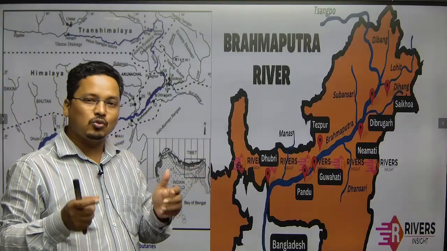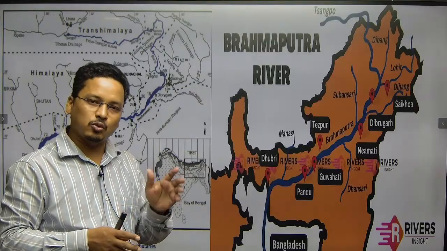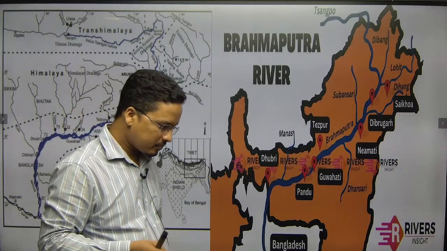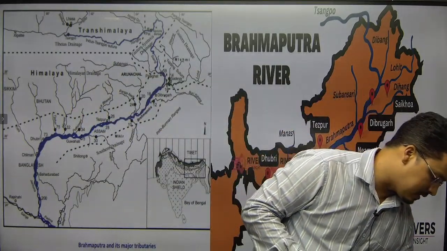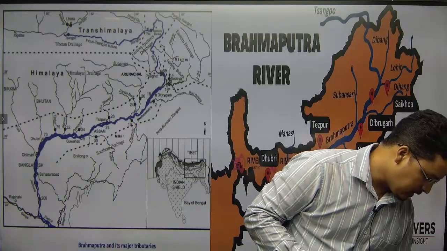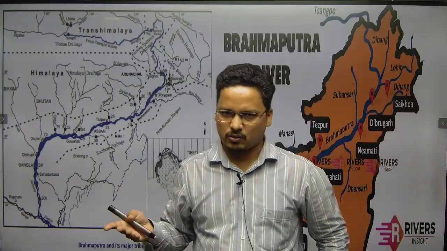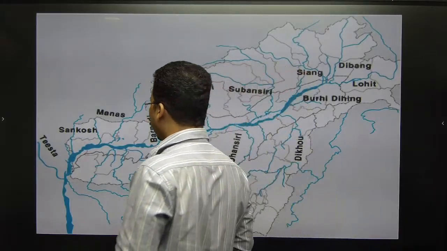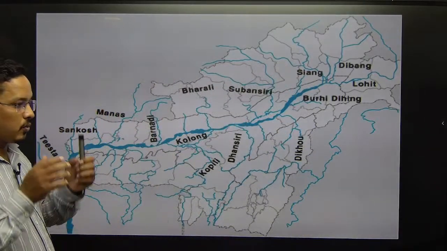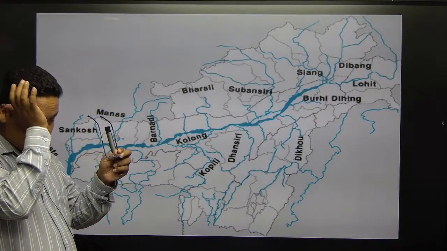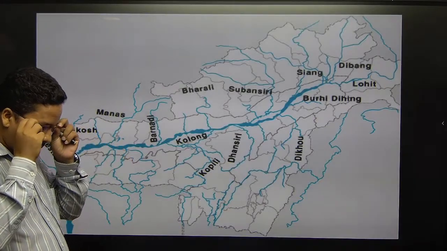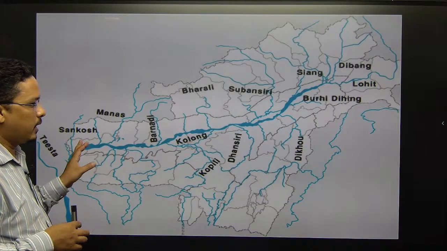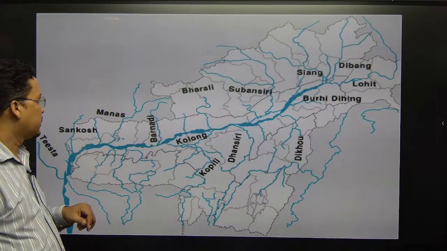For our paid students who are watching, it will be like revision. It's a good one, but at least it will also help those who are newly here. The Yangtze river is also there. So these are the things. Now here you can see the tributaries. These are the tributaries. Done.